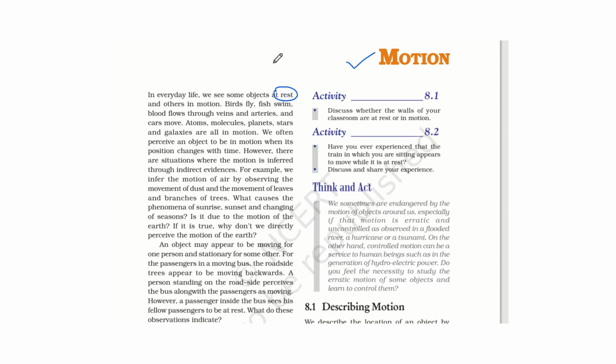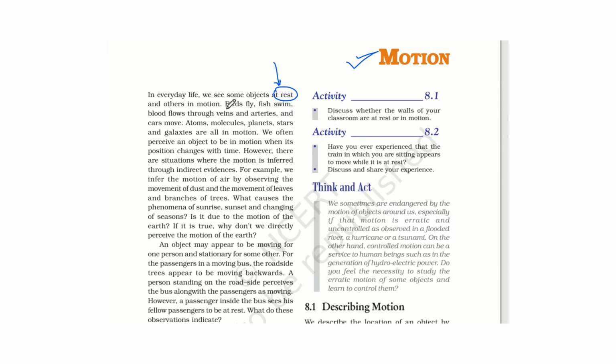An object is said to be at rest when it does not change its position with respect to time or with respect to its surrounding. Whenever an object is at rest, its surrounding will not change. It will remain the same whatever be the time. But in case of motion, the object changes its position with respect to time and surrounding. Its surrounding will change with the time.